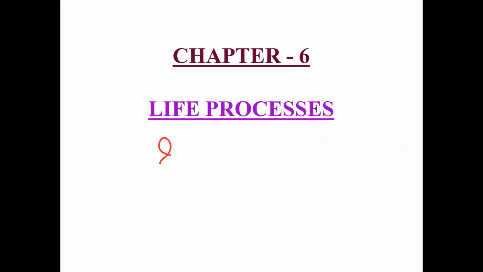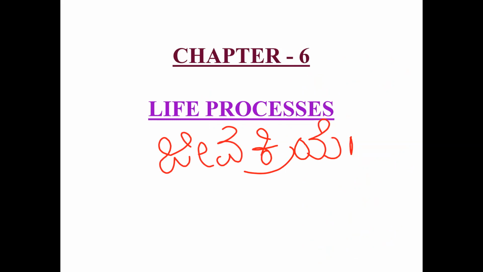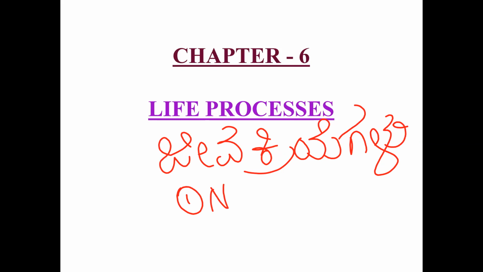In Kannada, we call it Jiva Kriyegalu. Without these processes, an organism cannot stay alive or exist. In the life process, first we have nutrition, poshane, or we can also call it digestion, breaking down of food, jeerna kriya.